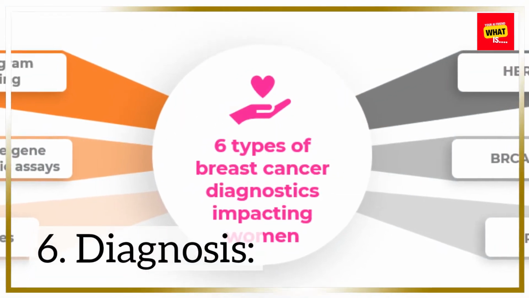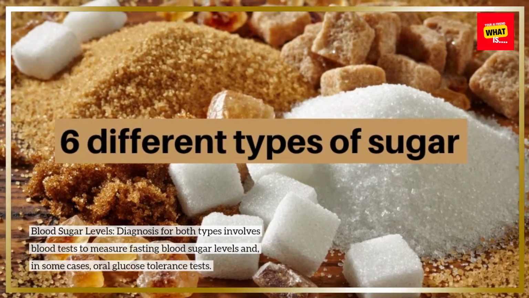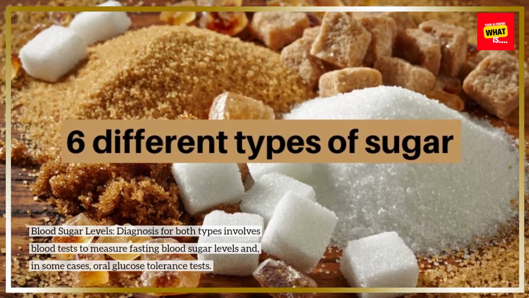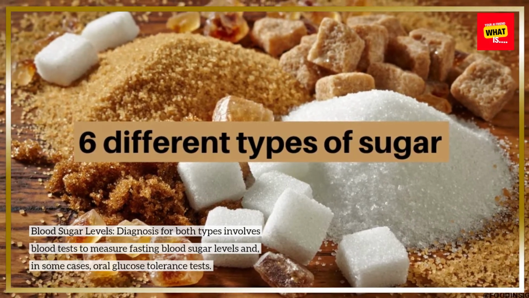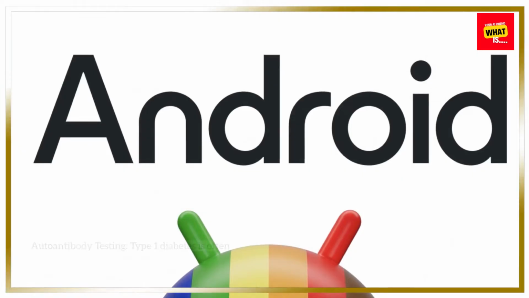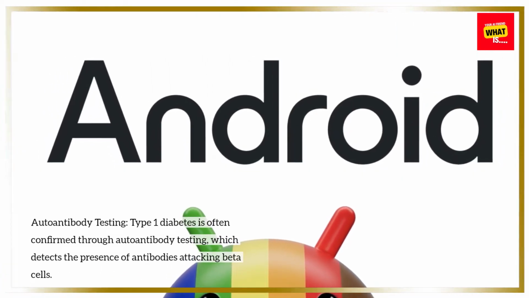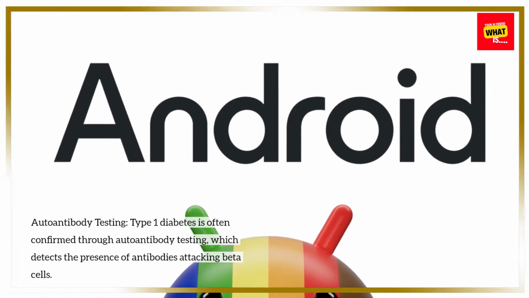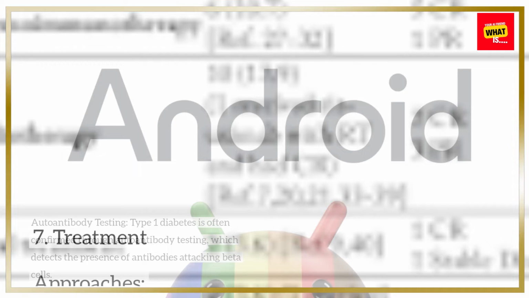6. Diagnosis. Blood sugar levels. Diagnosis for both types involves blood tests to measure fasting blood sugar levels and, in some cases, oral glucose tolerance tests. Autoantibody testing. Type 1 diabetes is often confirmed through autoantibody testing, which detects the presence of antibodies attacking beta cells.